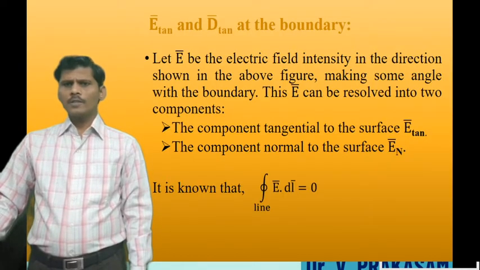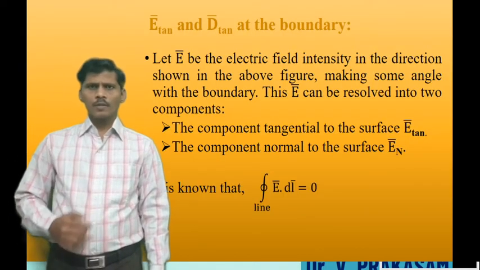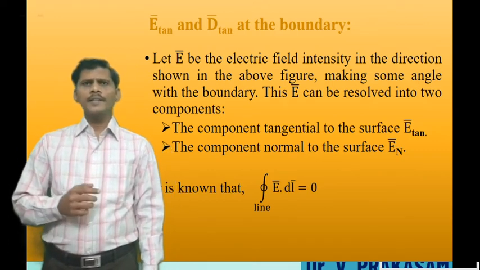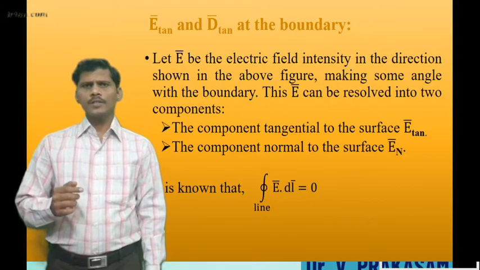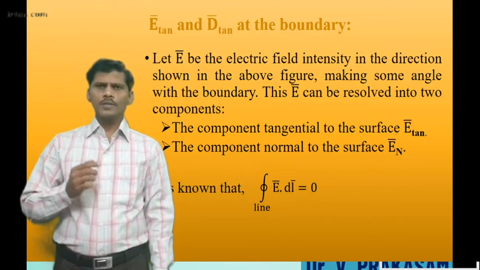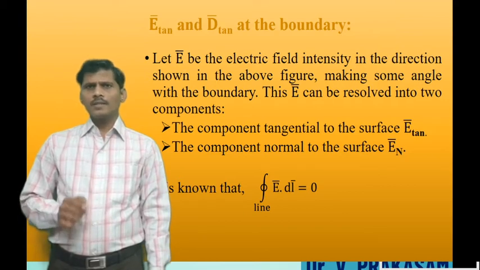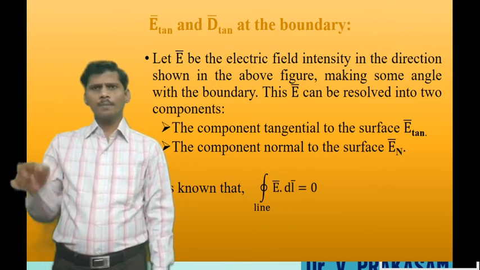There are two Maxwell's equations for electrostatics. What is one of the Maxwell equations for electrostatics? The line integral of the electric field intensity around any closed path is equal to 0. So because of that, consider a closed rectangular path.